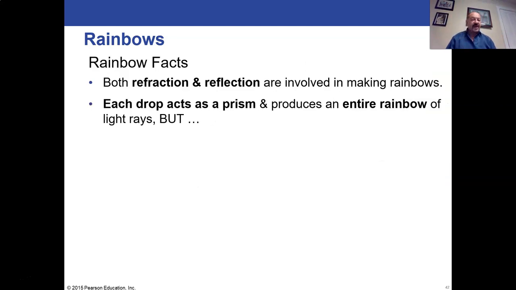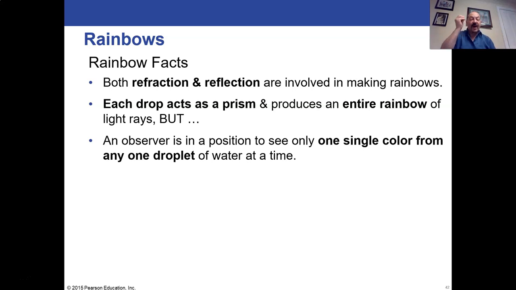All right, so rainbow facts. We've already shown that in a raindrop, you have a refraction of the light going in, you have an internal reflection, and then you have a refraction as the light is coming out. So it's two refractions and one reflection. Every drop acts like a prism and makes a whole rainbow, but you only get one color, one frequency from every drop because it's spread out, so only one frequency happens to be the right angle to hit your eye.